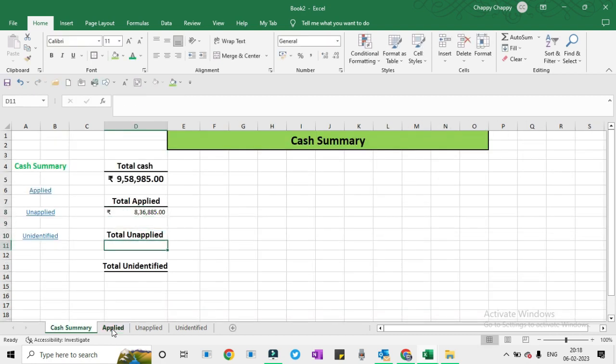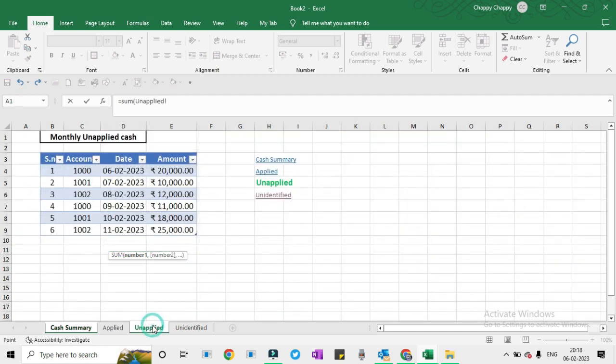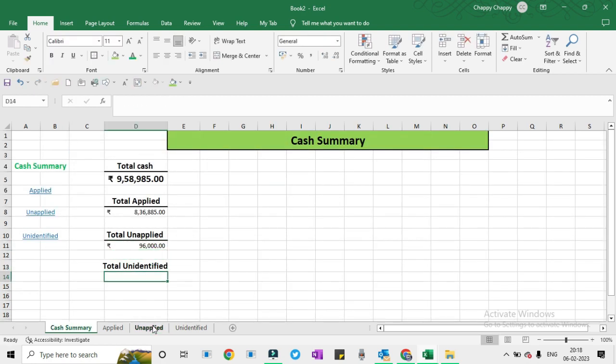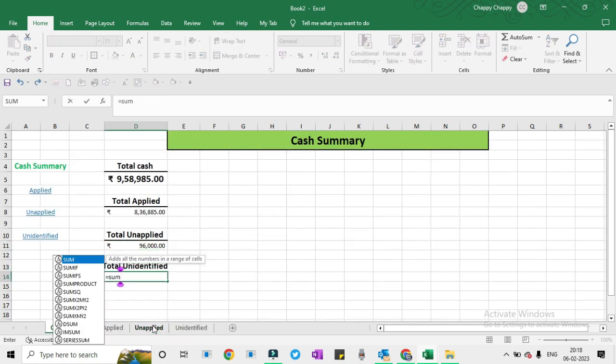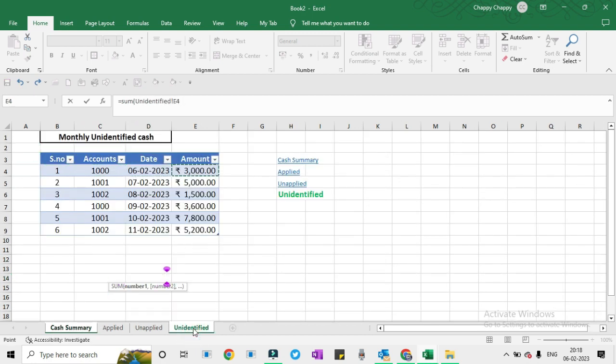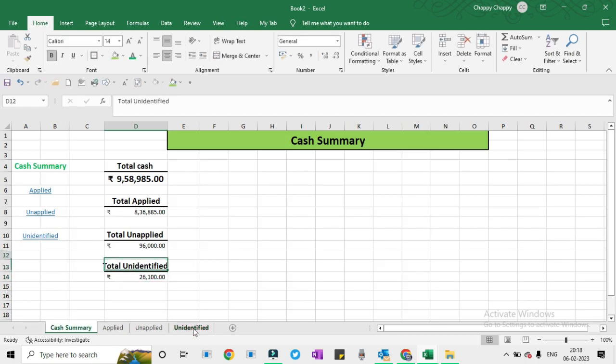Alright, now we will insert a chart. Right click on it, Select Data, Add. The first bar will be the Applied bar, equals to, this should be the value.